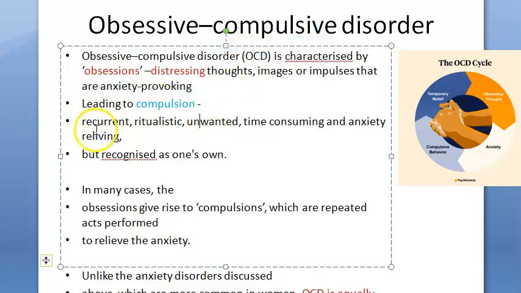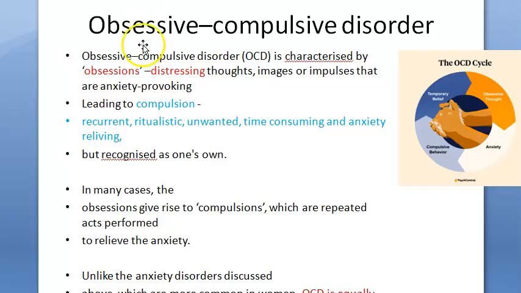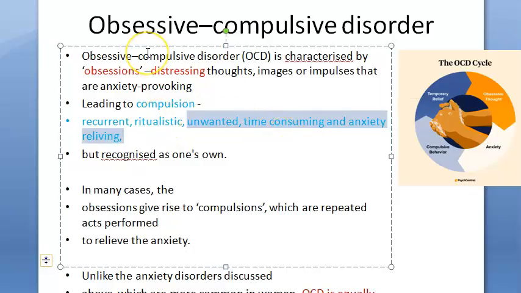Compulsion is a recurrent, ritualistic, unwanted, time consuming, anxiety relieving action. There can be obsession and no compulsion visible also. That is also possible. But in obsessive compulsive disorder, there's an obsession, a distressing thought, anxiety provoking, which will lead to a compulsion, a recurrent, ritualistic, unwanted, time consuming, anxiety relieving action.